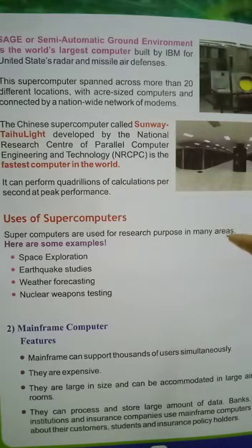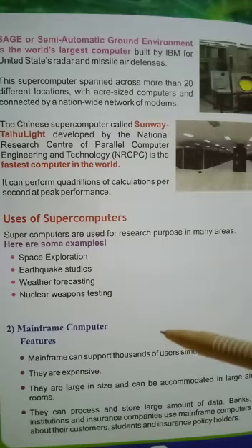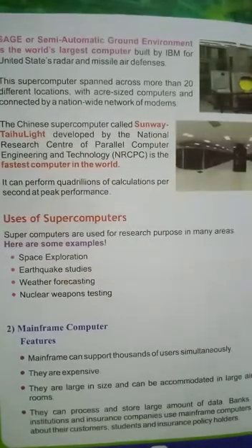It is used for space exploration, earthquake studies, weather reporting, and nuclear weapons testing.